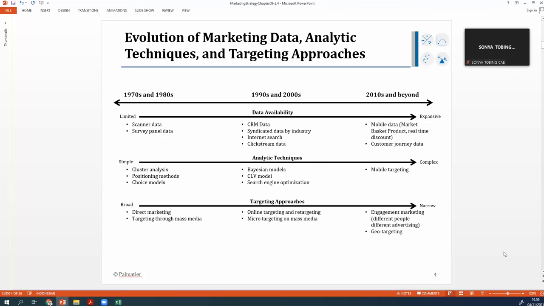And from 2010 until now, it is more mobile data and customer journey data. The data has expanded exponentially.